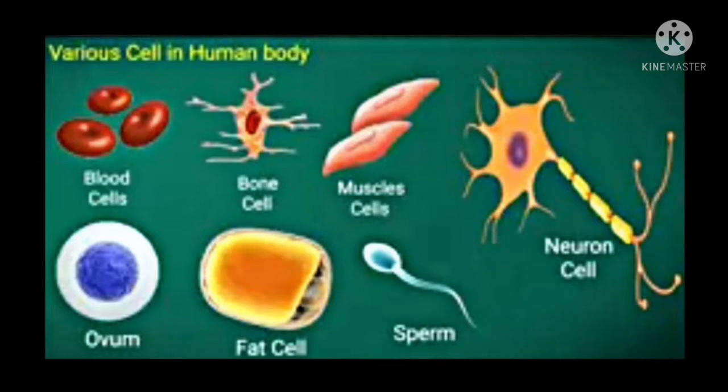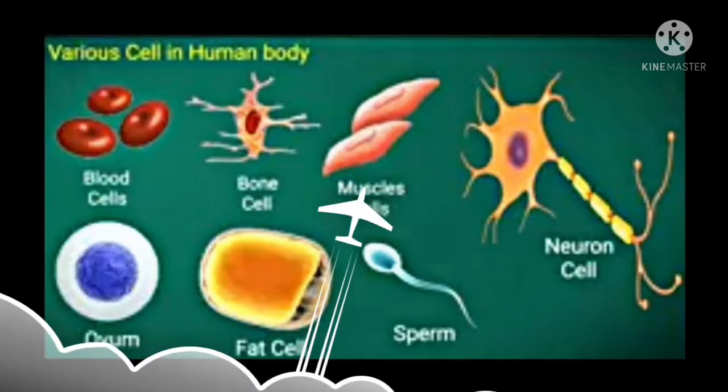Like the plant cell, there are numerous cells in the human body as well, such as blood cells. Next is bone cells, muscle cells. These cells are helpful in the contraction and relaxation of the muscles. Neuron cell, this cell is responsible for the transfer of messages to other parts of the body. Fat cells, ovum and sperm. Ovum and sperm are the reproductive cells of female and male.